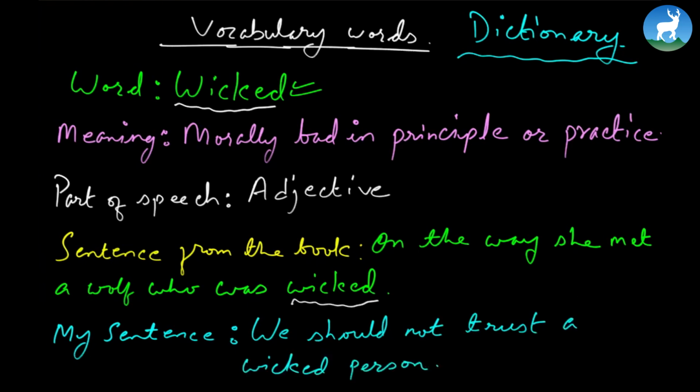So see, this is how the whole vocabulary word is done. This is word number 1, and the rest you can do. All the words whose meaning you do not know, you follow the same process and you will build up your vocabulary skills. This you can certainly do. Let's continue.